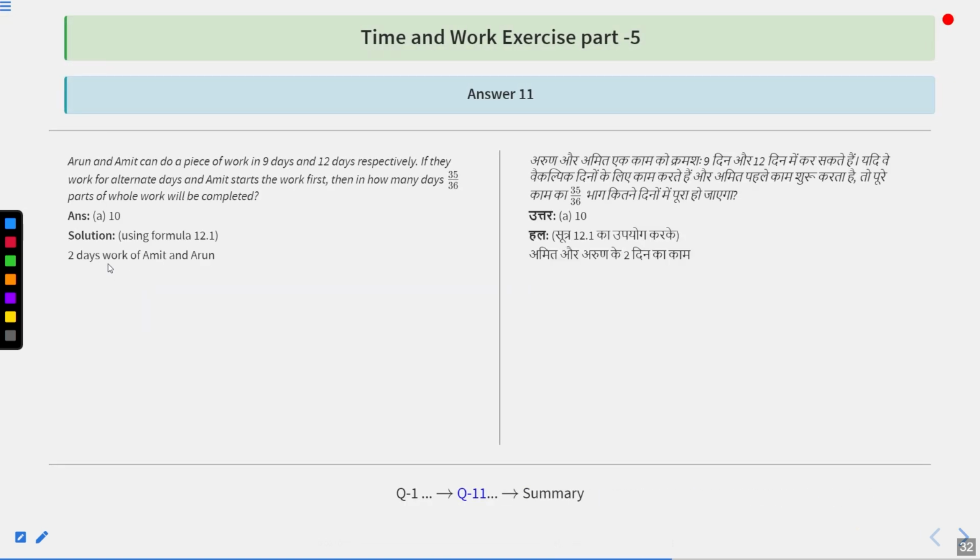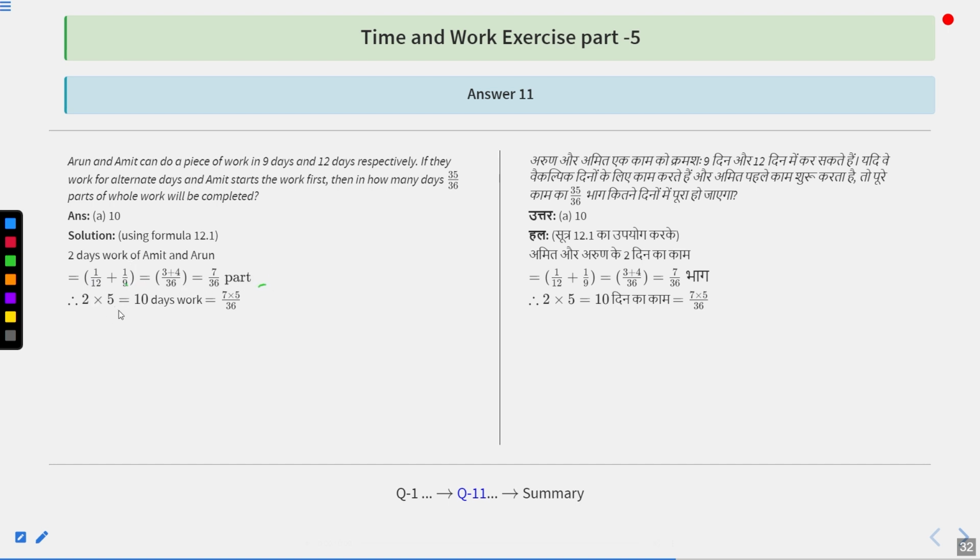So 2 days' work of Amit and Arun becomes equal to 1 upon 12 plus 1 upon 9, because Arun was completing in 9 days and Amit was completing in 12 days. So 1 day work of Arun is 1 upon 9 and 1 day work of Amit is 1 upon 12. So 2 days' work of Amit and Arun is going to be 1 upon 12 plus 1 upon 9, that is equal to 7 upon 36th part.